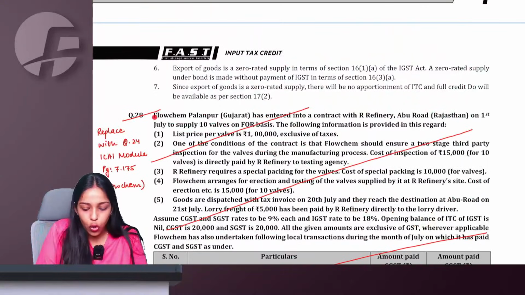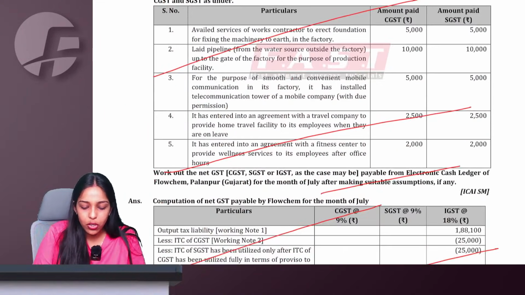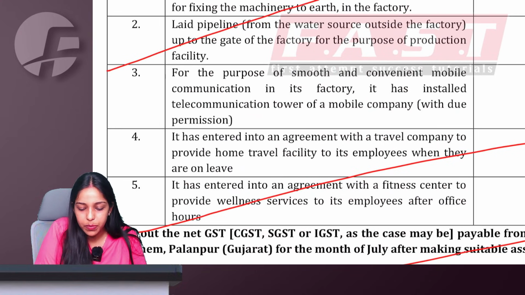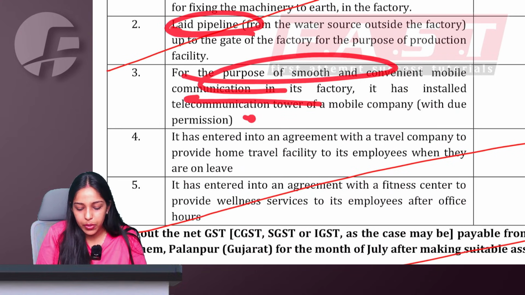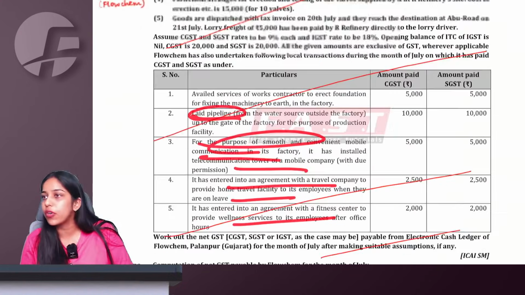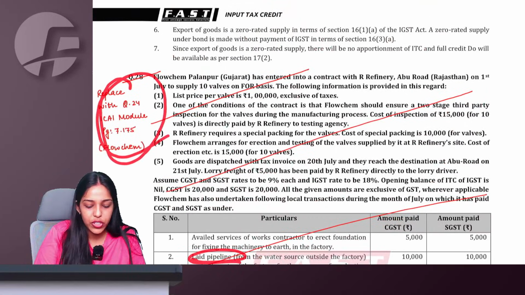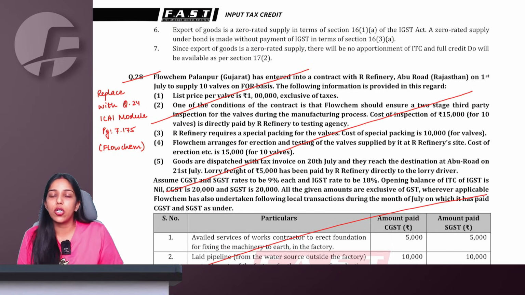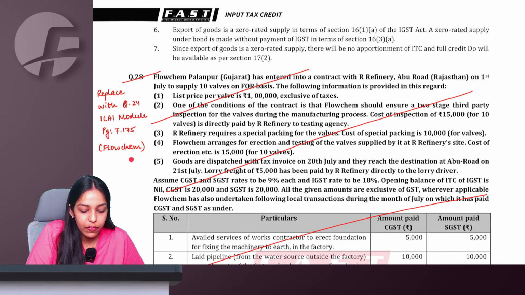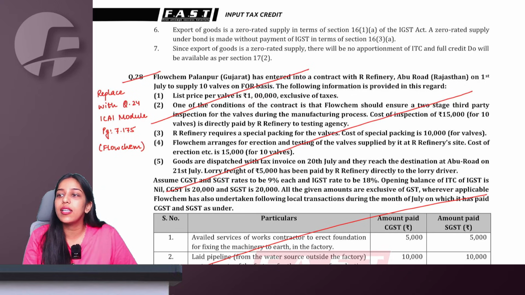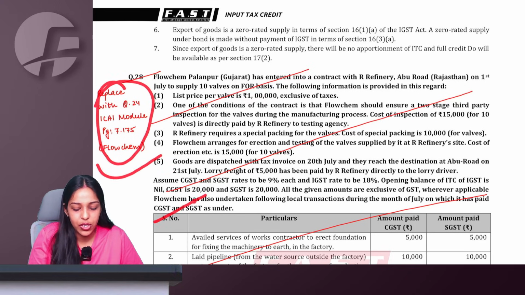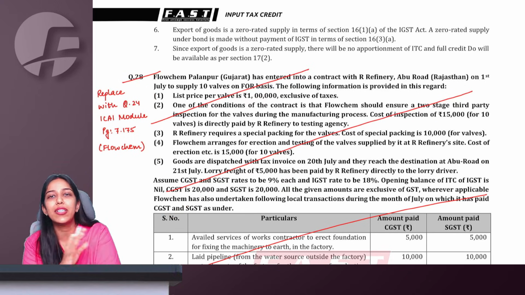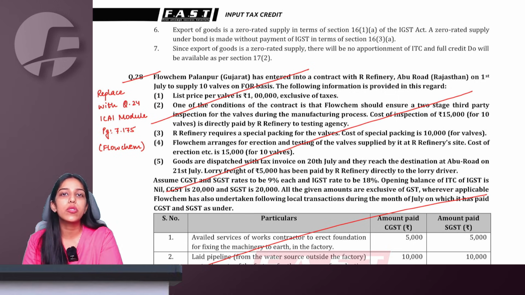See, this Flowchem question again. This question also contained questions with respect to the pipeline and the telecommunication towers and construction and works contract and all. So ICAI made a lot of changes in the question. You will still find a question named Flowchem in your test your knowledge part of the module. But if you meticulously see the question, you'll realize that there are some changes made, some additions, deletions made with respect to this works contract part.